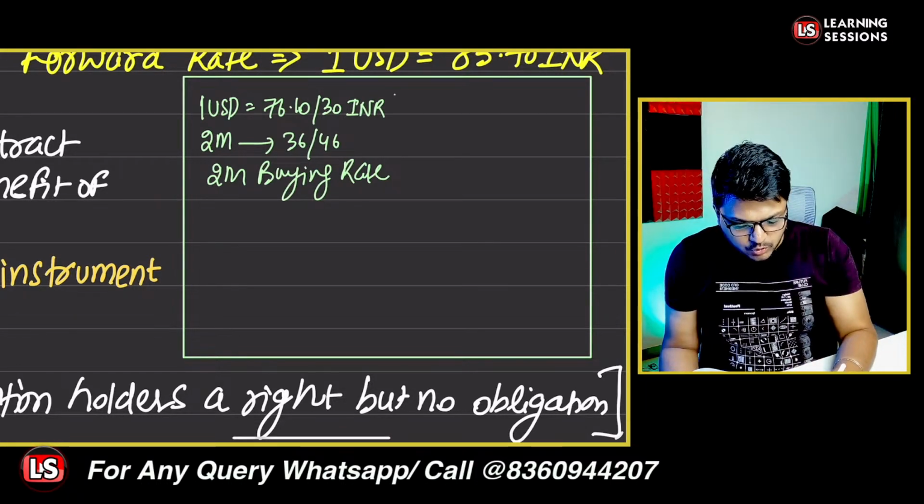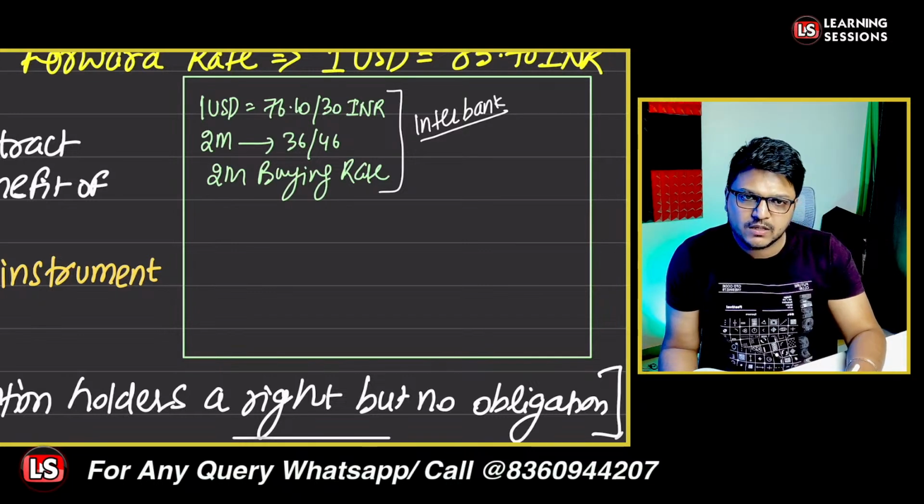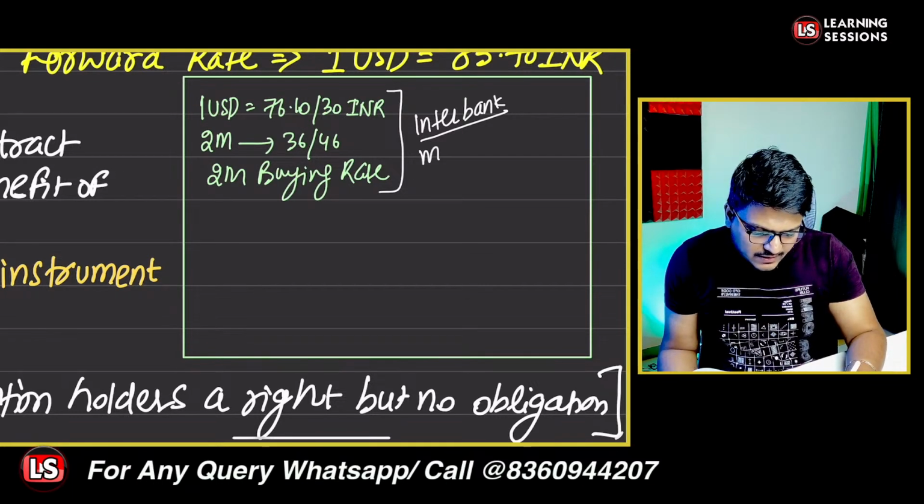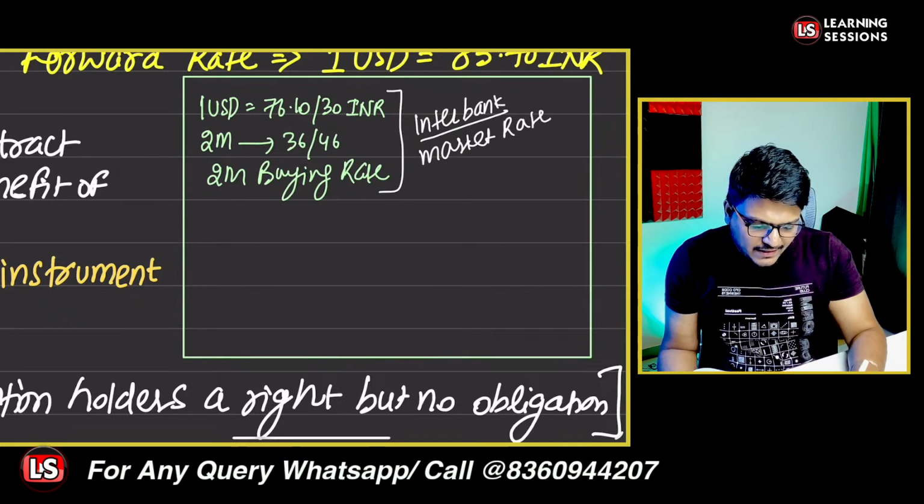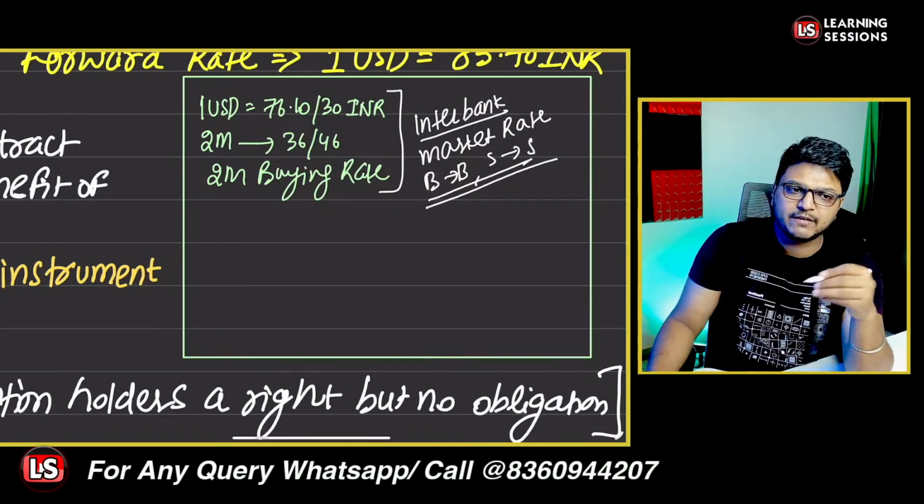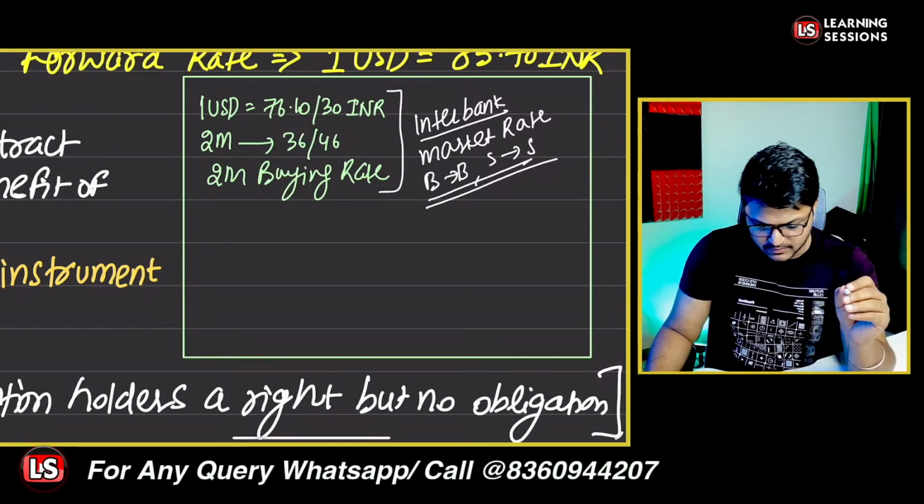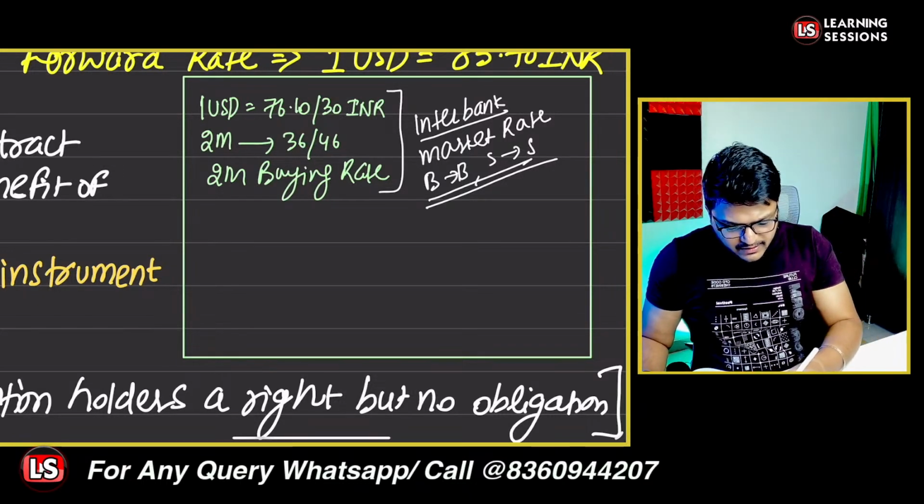See, now no reference to the customer is given, so it will be the interbank market rate which will be applicable. It means buying rate will be the buying rate and selling rate would be the selling rate. Otherwise, if the customer reference is given, in that scenario, buying rate will be the selling rate and selling rate would be the buying rate, right? So that is the difference. Okay, so now we'll be considering the 2 month buying rate.